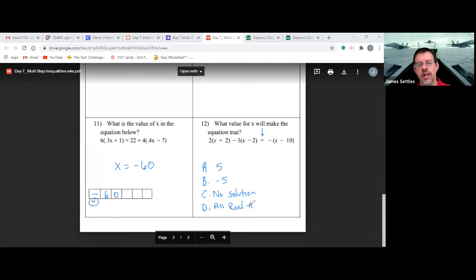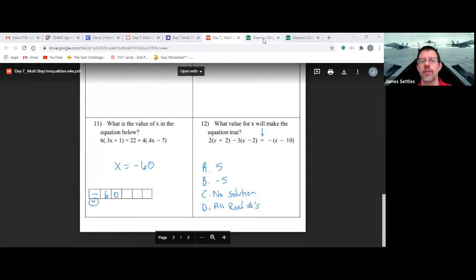Now, unfortunately, y'all's calculator doesn't do a very good job on this. When y'all get the Inspire, it does a really good job here. What I can tell you is when you see no solution and all real numbers, there's a pretty good chance that's going to be your answer. And so when we plug this into our Desmos calculator here, we see an equal sign and they're all the same letter. Now, this only works if they're all the same letter. So if there's an X and a Y, you can't use this calculator. But they're all the same letter, and we're going to go plug this in.